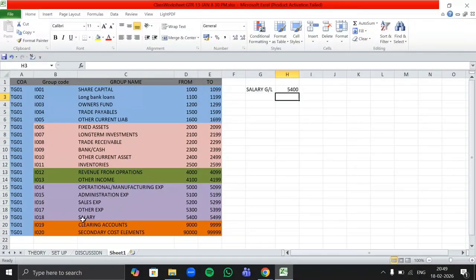Here is a salary, no? In the salary head, the number ranges starting from 5400 and ends at 5499. So under this salary head, we can create this many GLs. So as it's a first GL, I am creating it as 5400 only.